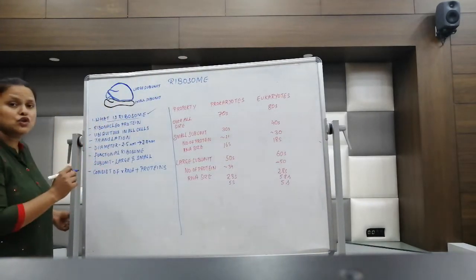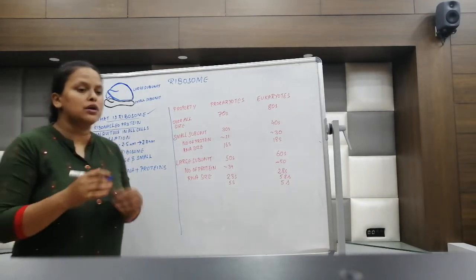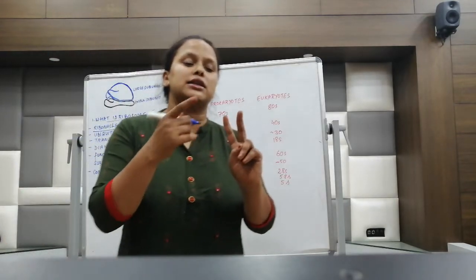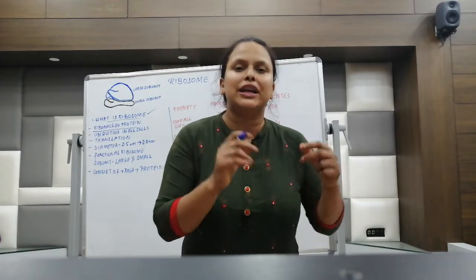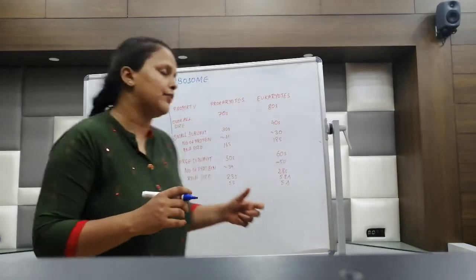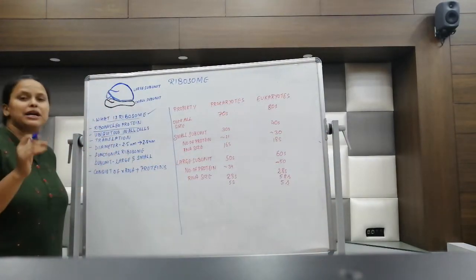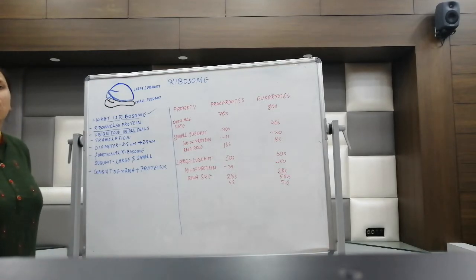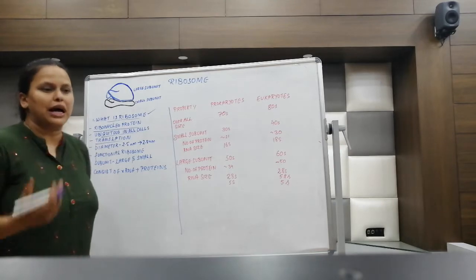So what is the ribosome? First of all, it is a ribonucleoprotein. Ribosome is made up of two things: one is the rRNA and second is the protein. So therefore it is a ribonucleoprotein. Next, it is ubiquitous in all the cells, means it is present in each and every cell of the organism. Next, it helps in the process of translation.